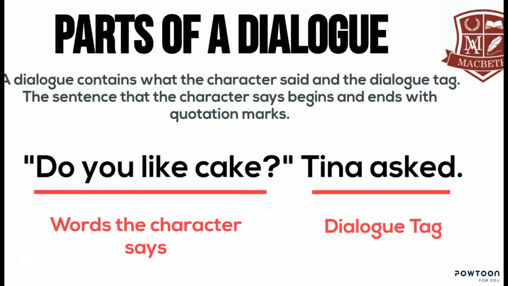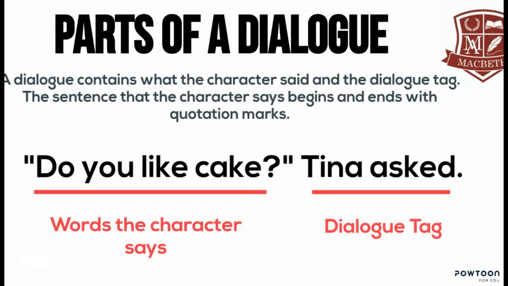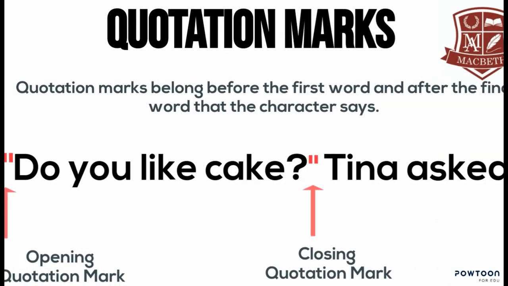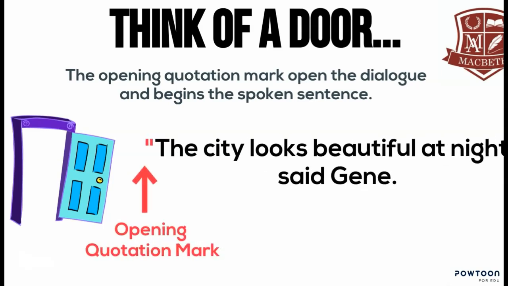In the sentence below, "Do you like cake?" Tina asked. "Do you like cake?" is the sentence that Tina says, and "Tina asked" is the dialogue tag. In a dialogue, quotation marks belong before the first word and after the final word that the character says. When you think of quotation marks, think of a door that opens and closes. The opening quotation mark opens the dialogue and begins the spoken sentence. In the sentence below, "The city looks beautiful at night," said Jean. The opening quotation mark goes before the word "the," since "the" is the first word of the spoken sentence.